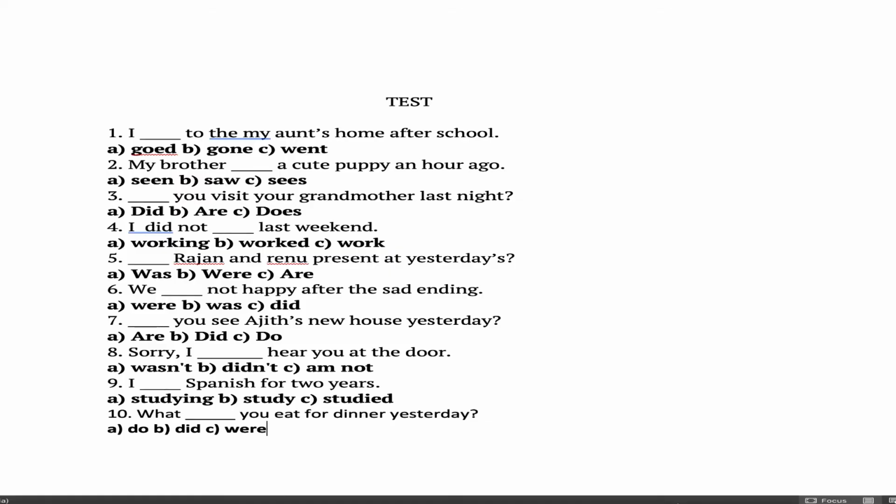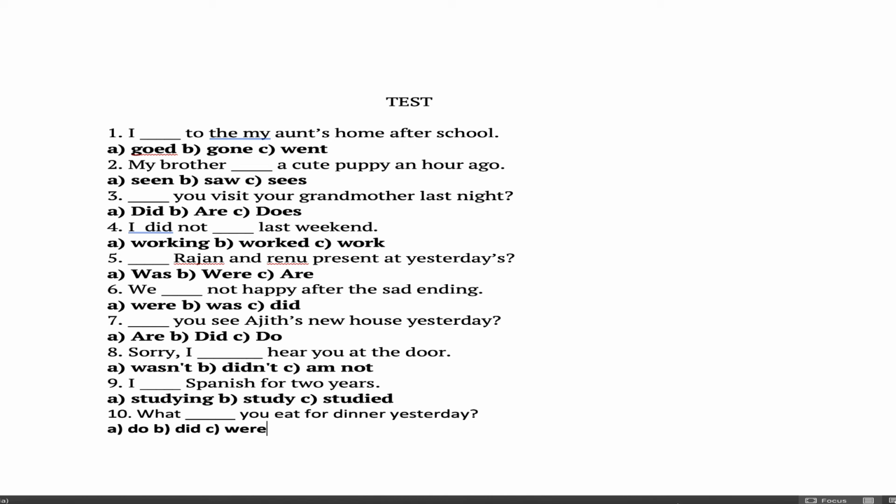Let us see. Take the test. I dash to my aunt's house after school. Which one is the correct choice? Go, gone, went. My brother dashed a cute puppy an hour ago. Seen, saw, sees. Dash you visit your grandmother last night? Did, are, does.